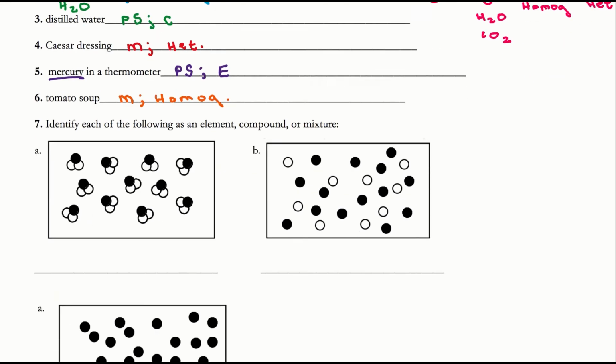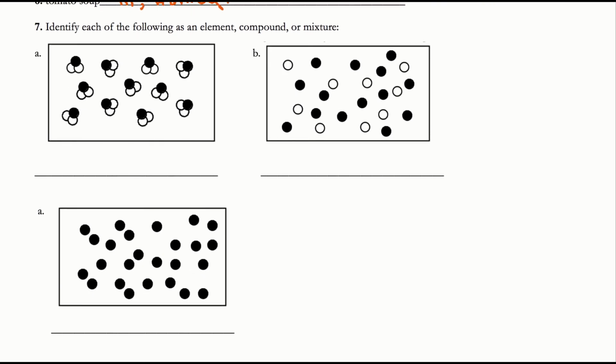Okay. Next, it asks you to look at these particle diagrams and decide whether or not you have an element, compound, or a mixture. So if you look at A there, you've got one type of atom here, and then you've got a different type of atom here. But notice the atoms are chemically combined, okay? And all of these are all the same. You don't have different types of molecules. So I know that this is going to be a compound because I have more than one type of atom, a dark one and a light one, that are chemically bound together. But it is a pure substance and therefore a compound because you have the same compounds throughout it.